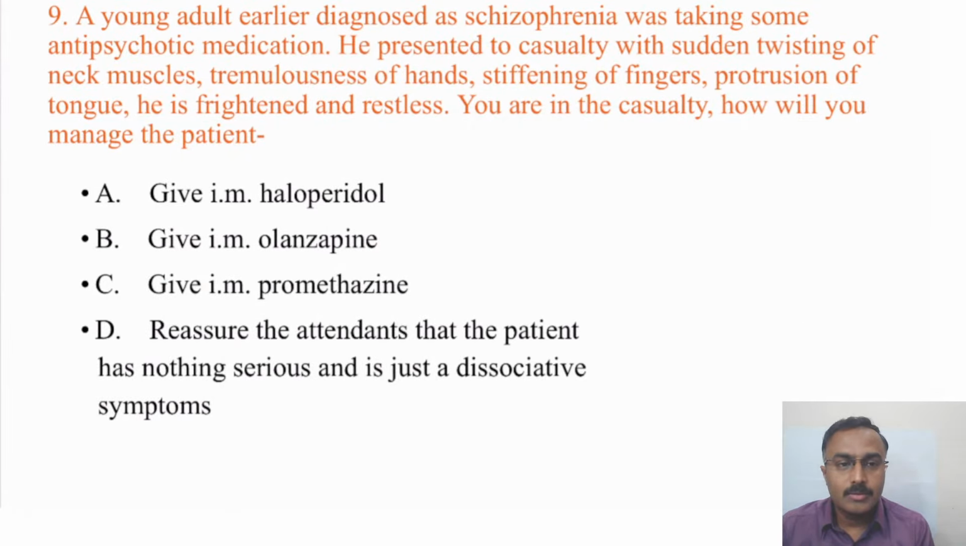Coming to one other antipsychotic medication related question. A young adult earlier diagnosed as schizophrenia was taking some antipsychotic medication. He presented to casualty with sudden twisting of neck muscles, tremulousness of hands, stiffening of fingers, protrusion of tongue. He is frightened and restless. You are in the casualty. How will you manage the patient? Any answers to this?